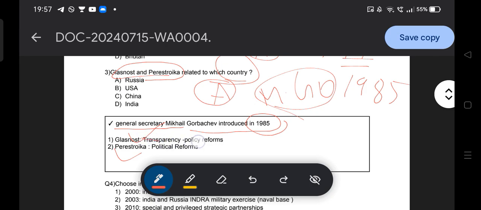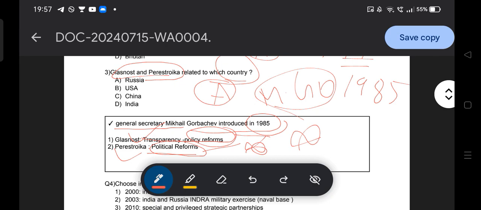Glasnost means transparency in policy reform. Any kind of policy, any kind of scheme, to establish transparency in the policy, that is glasnost. And perestroika means political reform, like providing liberty to the people and establishing freedom of the press.